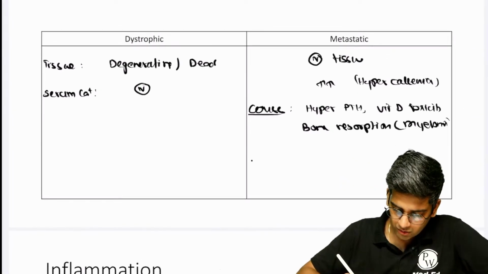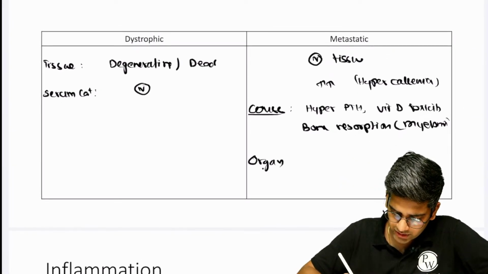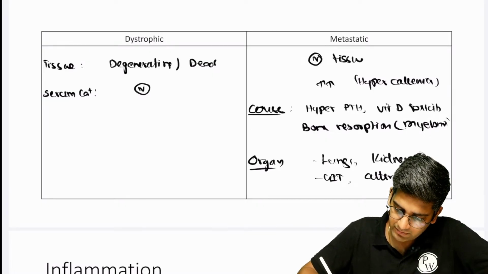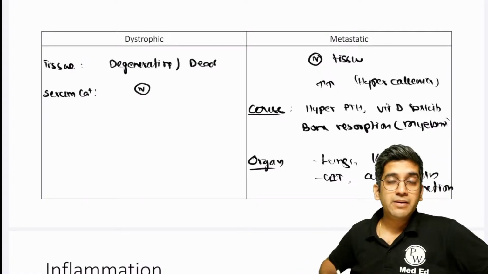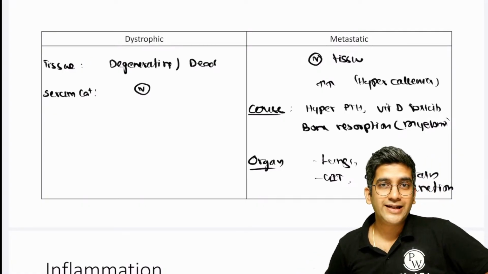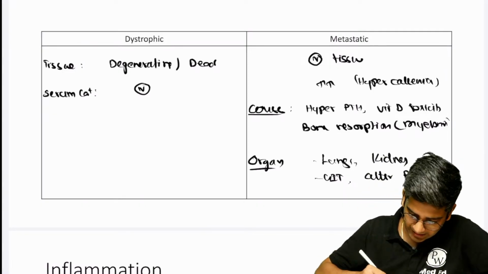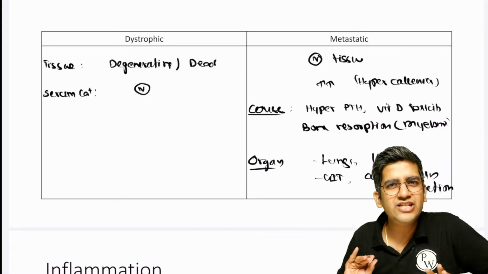Okay. So the organs where it will be deposited are renal, lungs (the most common), kidney, it can be in the GIT, and it will also alter the brain's function because of hypercalcemia. If you remember, we had a mnemonic, right? Abdominal pain, kidney stones, psychic moans, and abdominal groans, because of all this calcium deposition. And here the cause is degenerating or dead tissue.